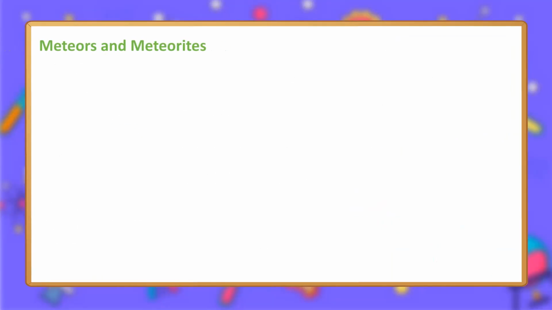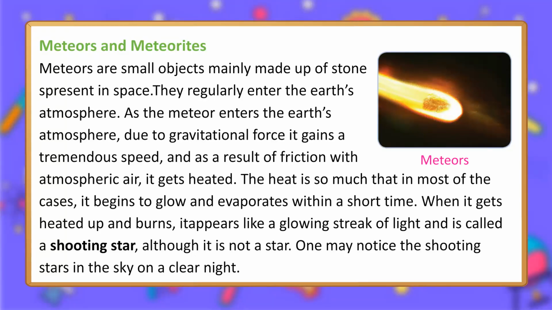Meteors and meteorites. Meteors are small objects mainly made up of stones present in space. They regularly enter the Earth's atmosphere. As the meteor enters the Earth's atmosphere, due to gravitational force it gains a tremendous speed, and as a result of friction with atmospheric air, it gets heated. The heat is so much that in most of the cases, it begins to glow and evaporates within a short time. When it gets heated up and burns, it appears like a glowing streak of light and is called a shooting star, although it is not a star. One may notice the shooting stars in the sky on a clear night.